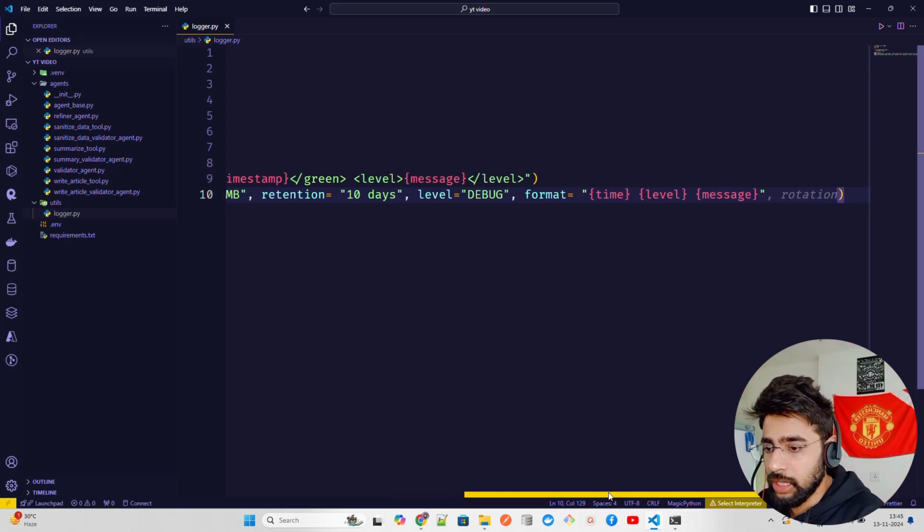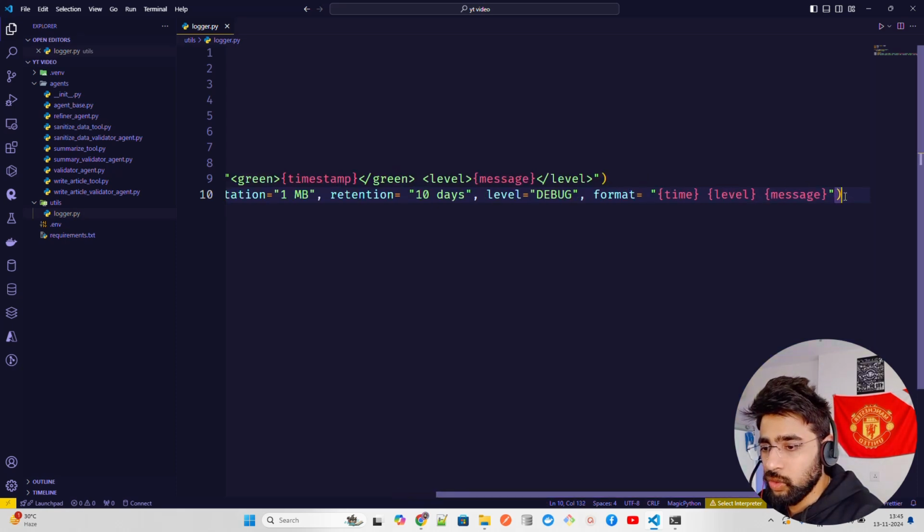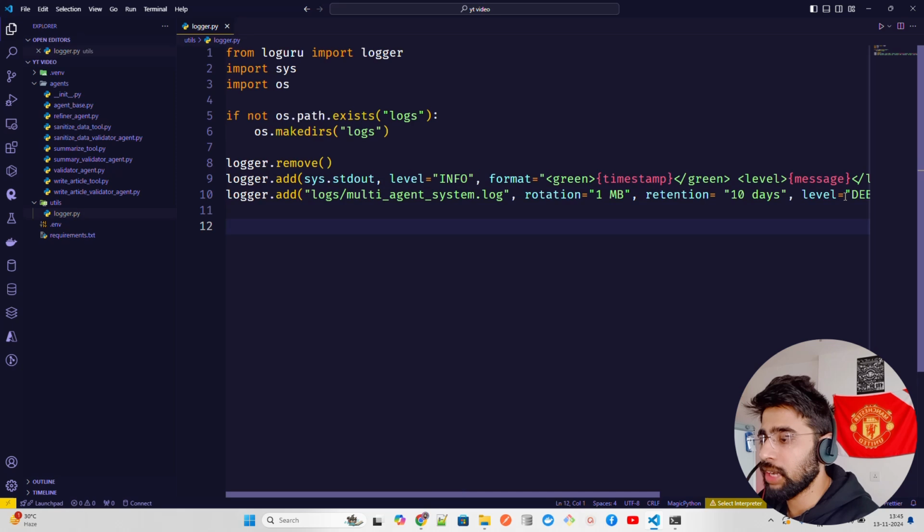Okay. So let me just have a look. Yeah, this looks okay. So we are good with our utils file. So this is basically a utils file that you need for the logs, and it's important to create utils. You can also do observability. We can also enhance this. I leave it up to you. And of course, you can contribute to this repository, this project. We can make this a bit enhanced as well.